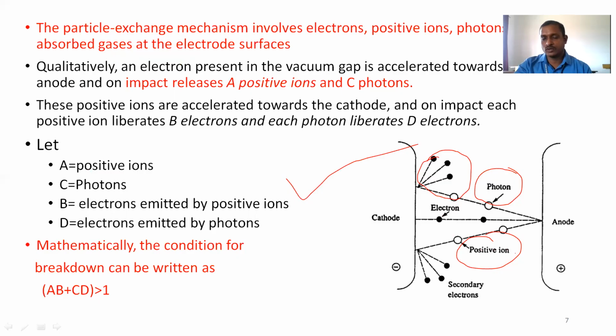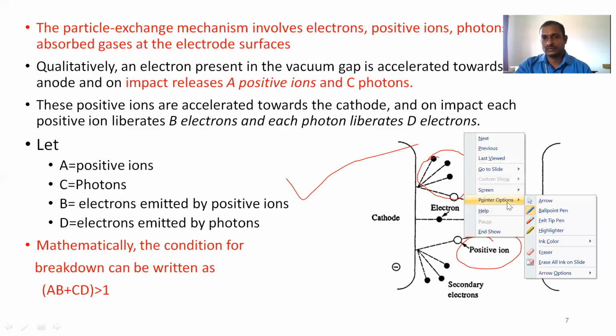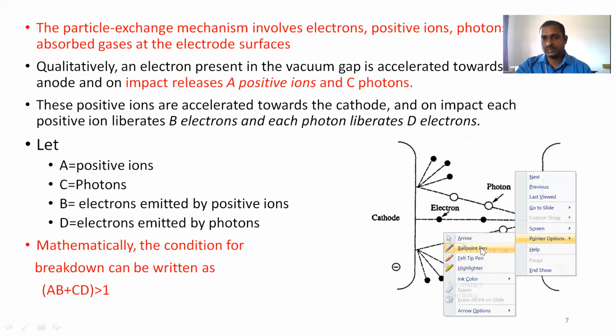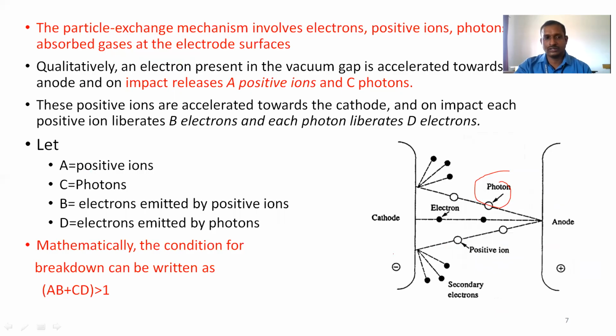Its impact on the anode releases a photon. Some notations are given: A is called positive ions, C is called photons, B is called electrons emitted by the positive ions, and D is called electrons emitted by the photons. So initially an electron released from the cathode strikes the anode and releases the opposite particles, a photon and a positive ion.